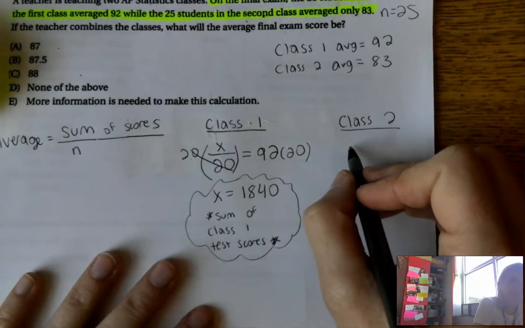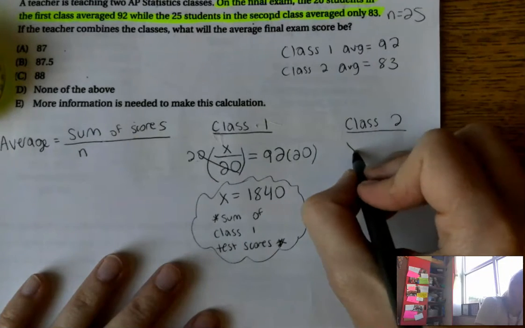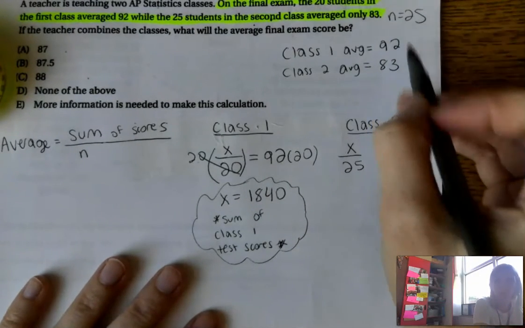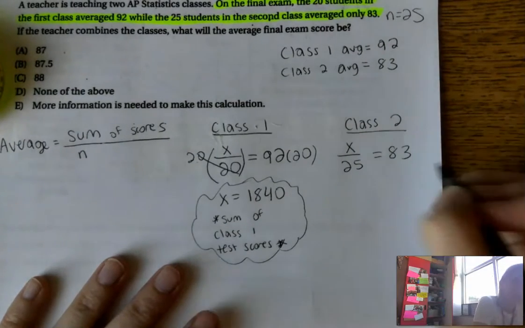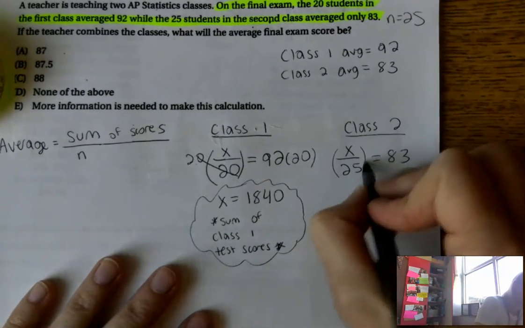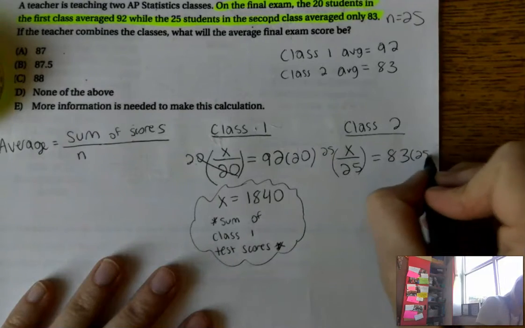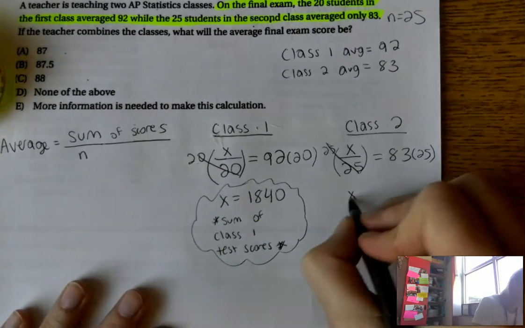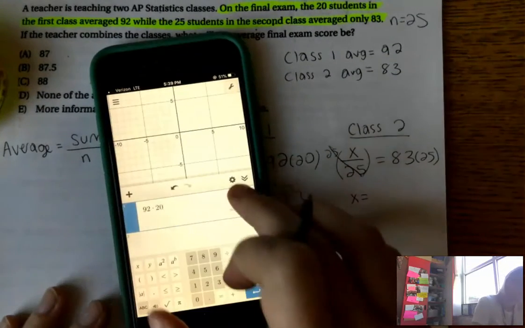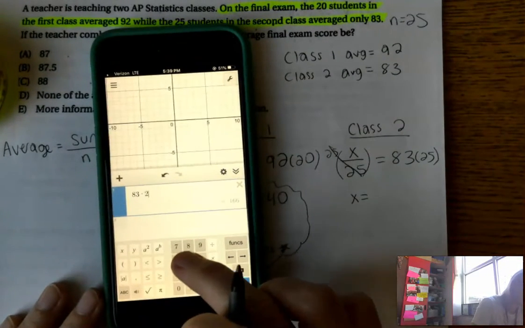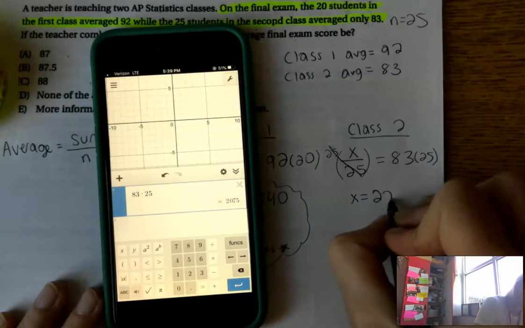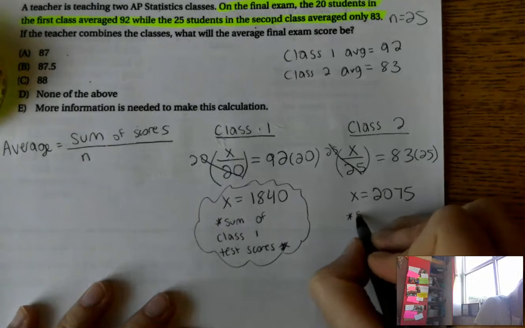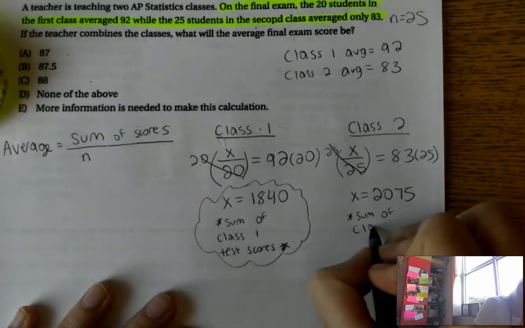All right, how will I set up this class 2 equation now? My total of test scores divided by 25. Remember, class 2 had 25 students, not 20. And my average was an 83, not a 92. So to find out my total number of scores, my sum total, I need to multiply both sides by 25. All right, now 2,075 represents the sum of class 2 scores.